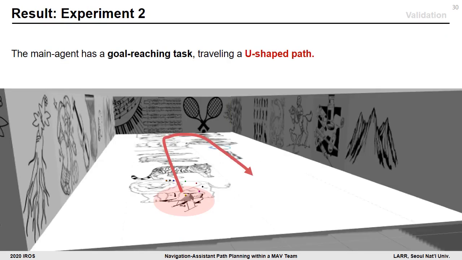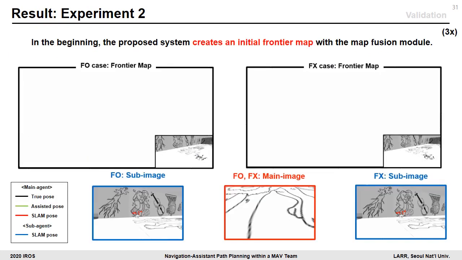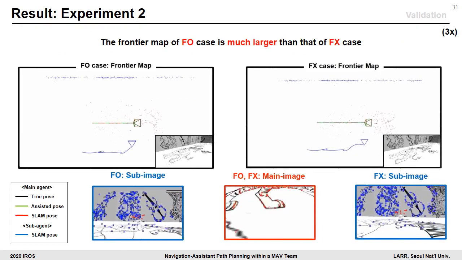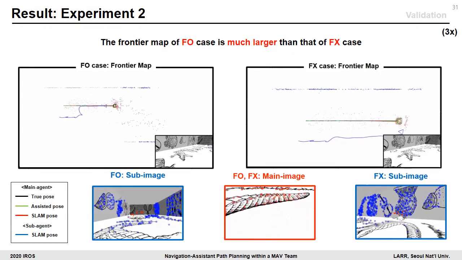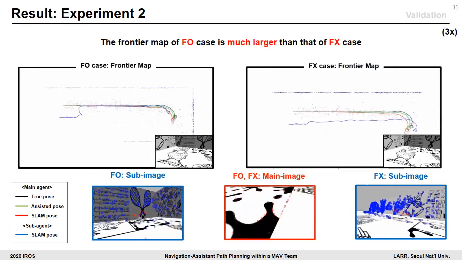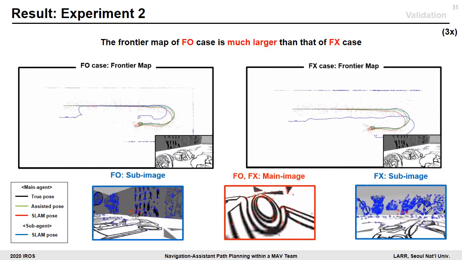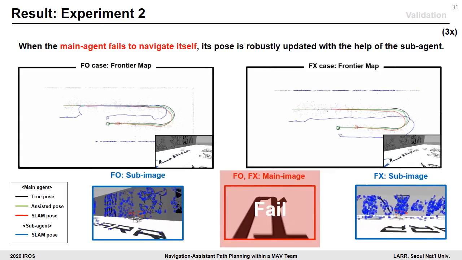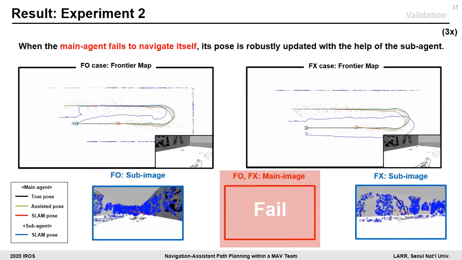In the second environment, the main agent traverses a U-shaped path. The initial frontier map is created by the map fusion module, and the sub-agent extends the frontier map while supporting team navigation in the FO case. As you can see, the frontier map of FO is much larger than that of FS. As you can see, when the main agent fails to navigate itself, its pose is robustly updated in the proposed team navigation setup.